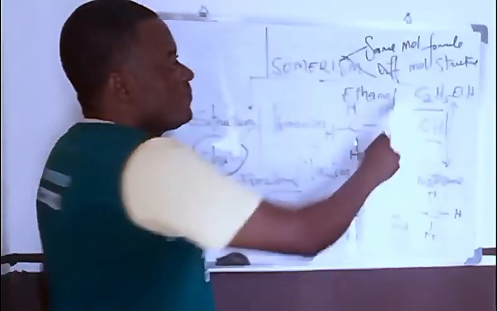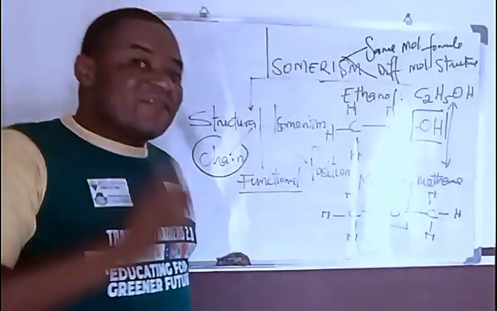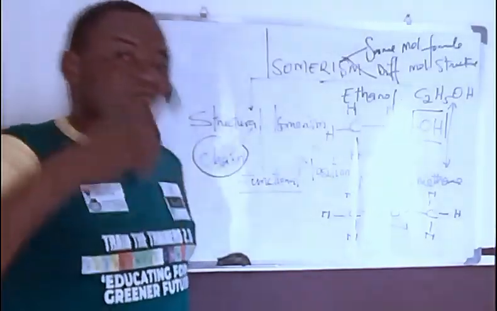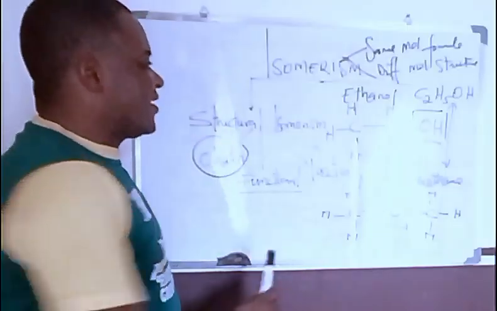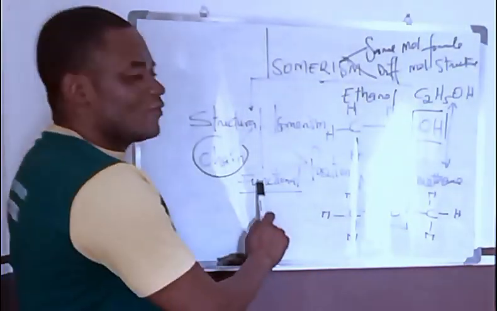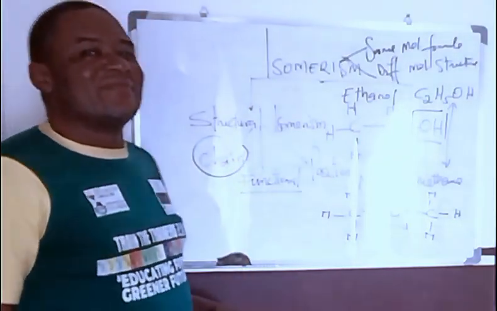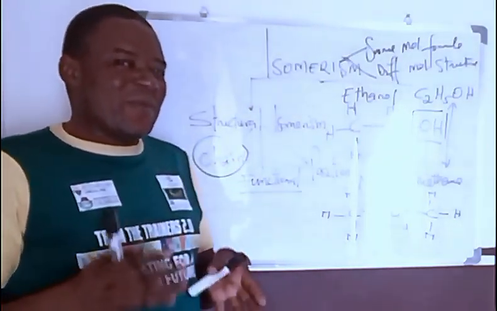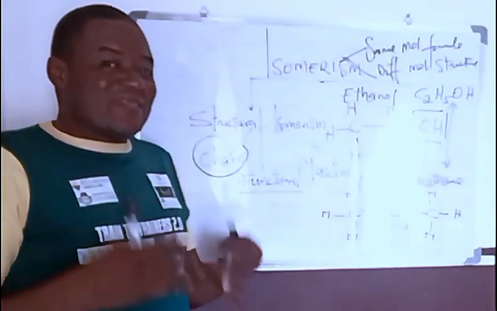They have the same molecular formula, different structural formula, and the different structural formula is because of the difference in the functional group they have. In that case, both of them are what? Isomers. And these isomers are functional isomers. Are you getting what I'm talking about? If you are glued to the screen, you will see that we are making sense here.